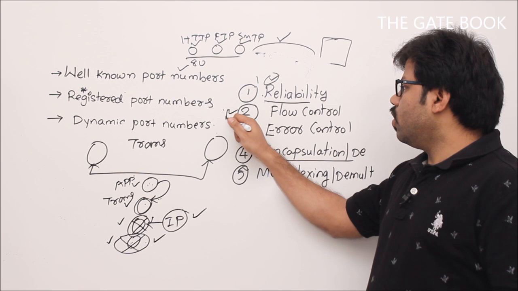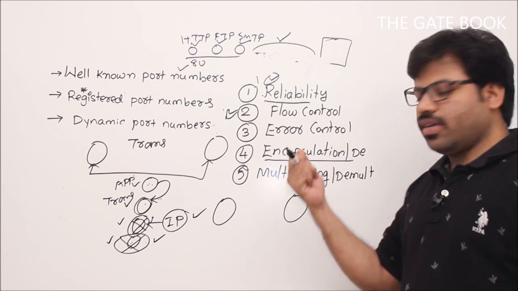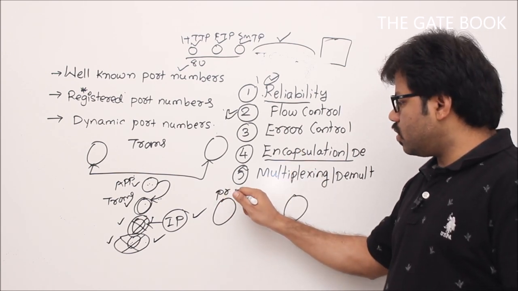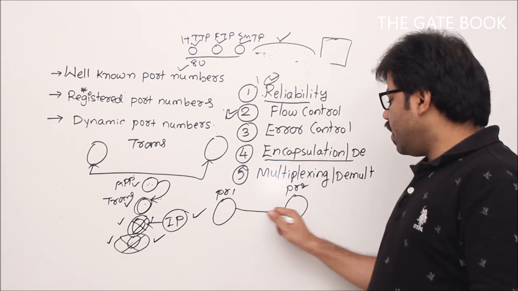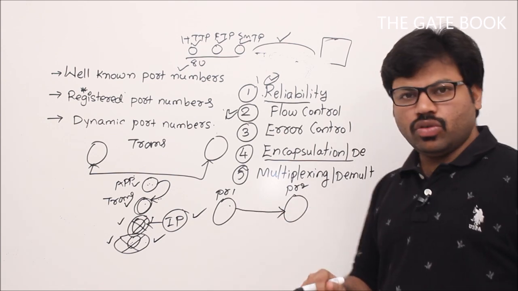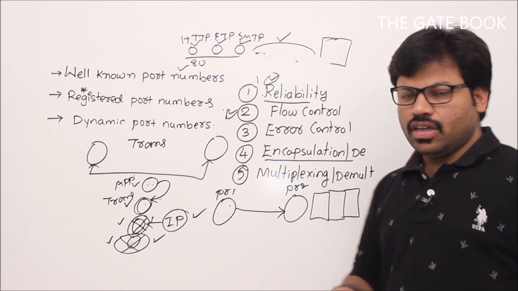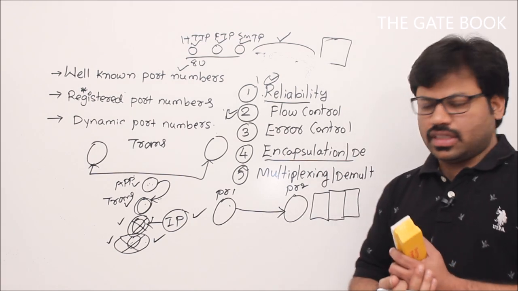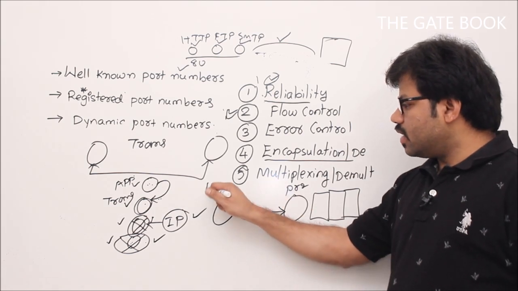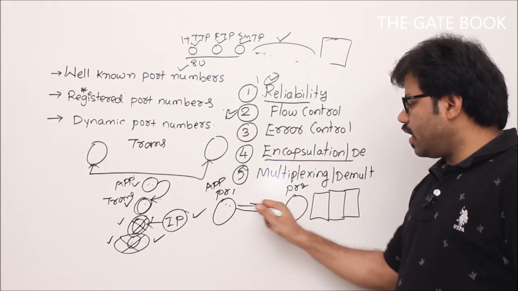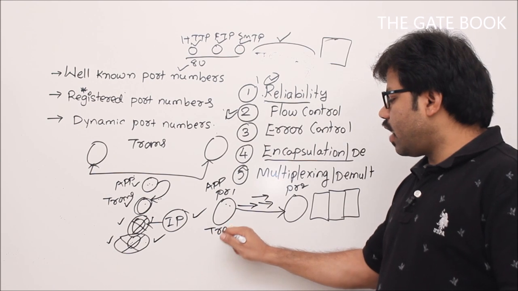Second one, flow control. What is flow control? For example, let's say there is a client and server, otherwise two processes, process 1 and process 2. Process 1 has a lot of interest in communication, so it is sending a lot of data to process 2. But process 2 is not ready to take the data at this moment because it has limited storage. Everyone has different processing capacities. So process 2 is not ready to take the data, but the application doesn't know that. Simply this process is sending. Someone should take care of balancing it. That is the responsibility of the transport layer.